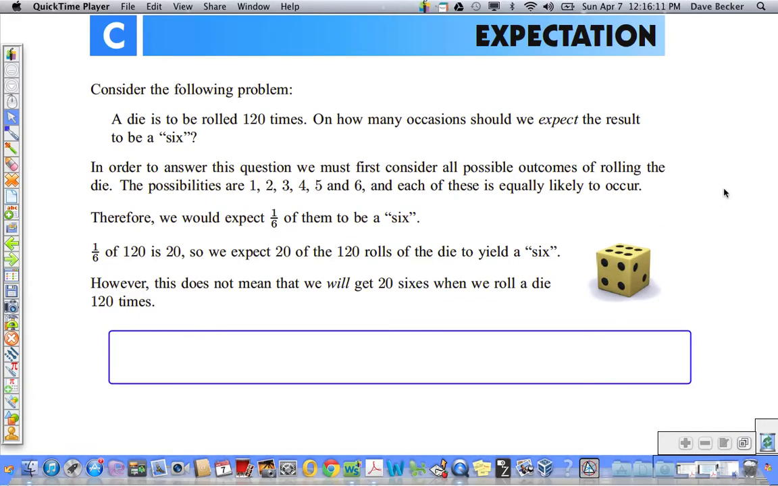Okay, we are back and better than ever. We are talking about expectation. A lot of this is intuitive.